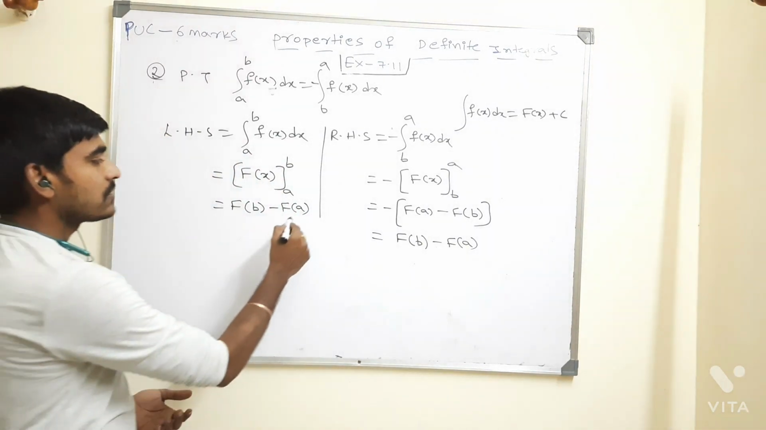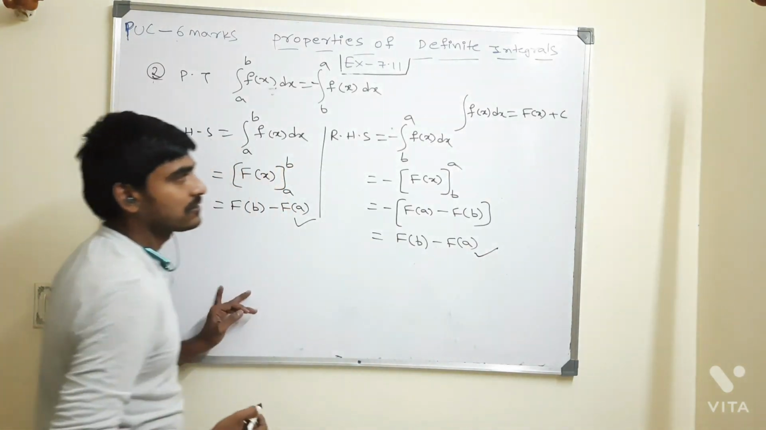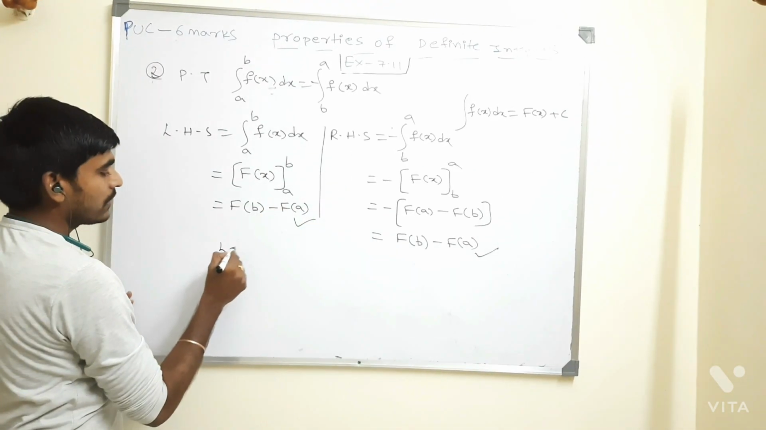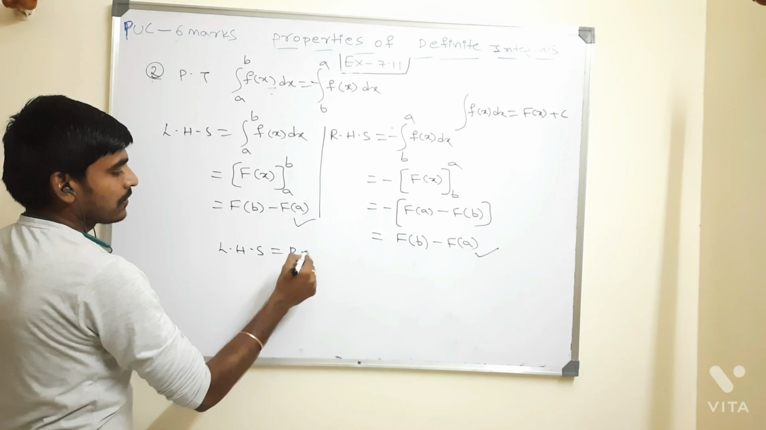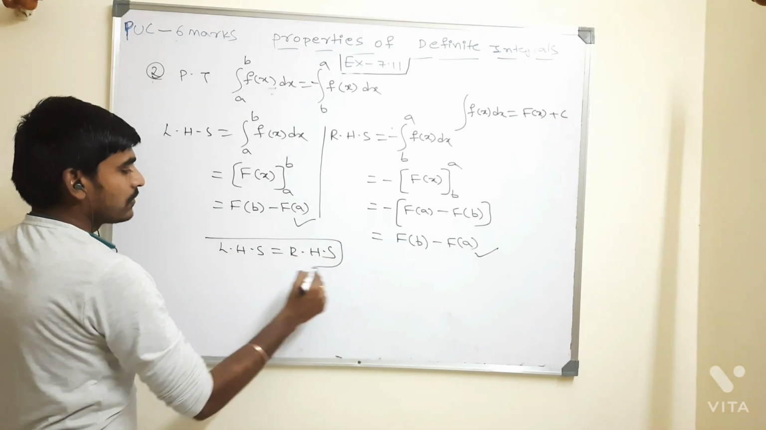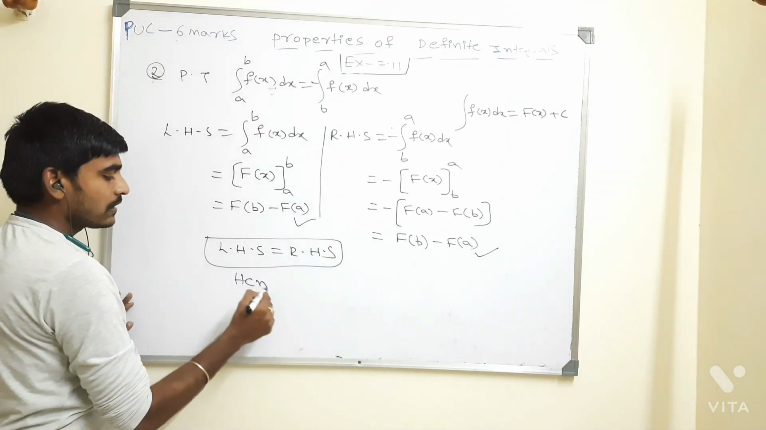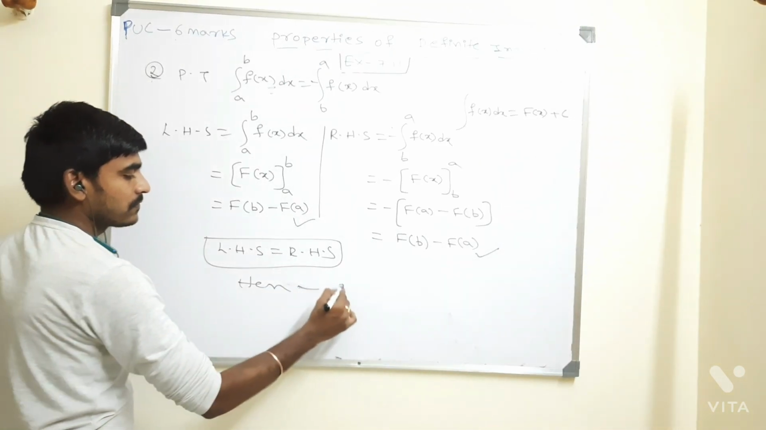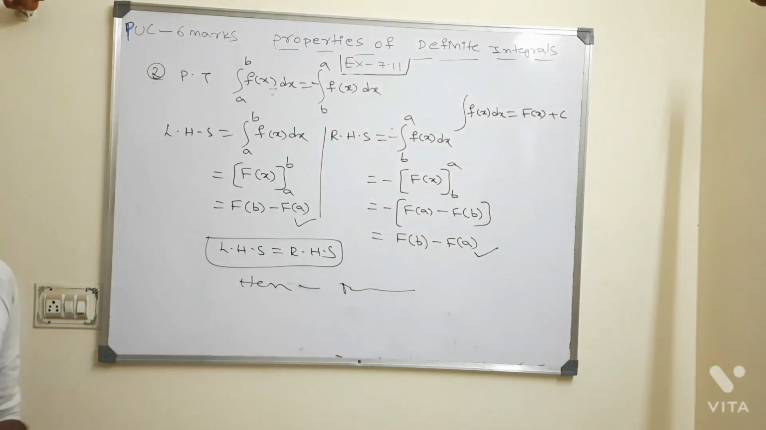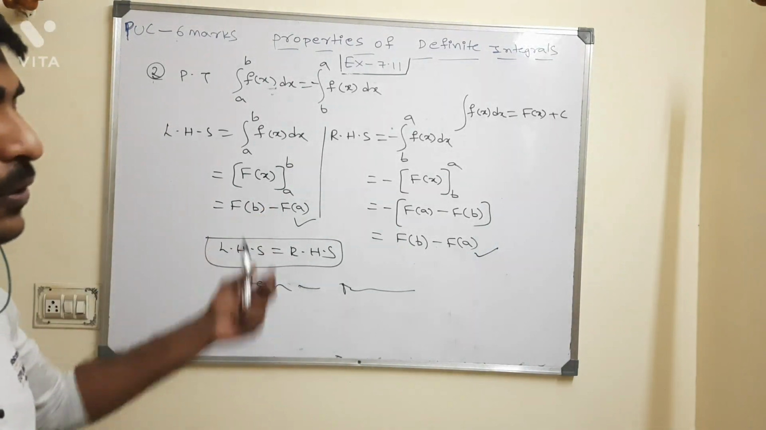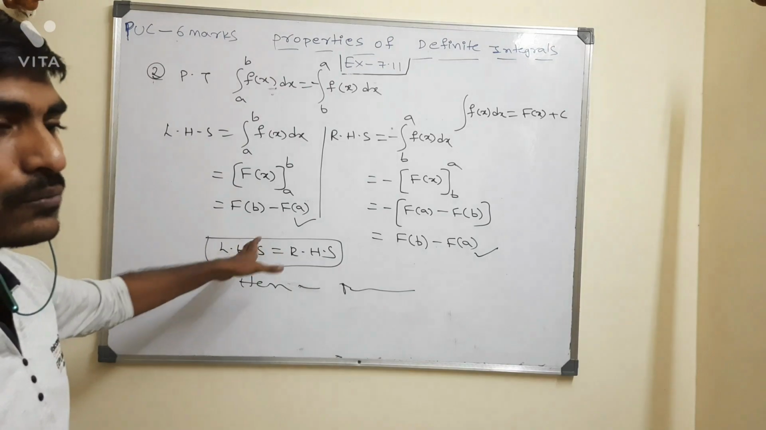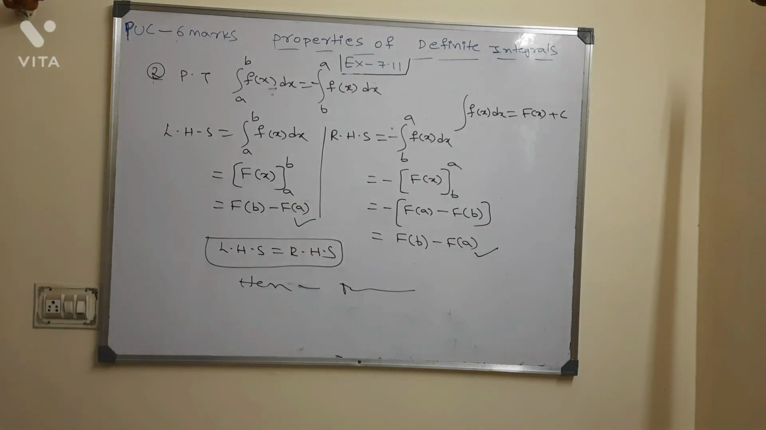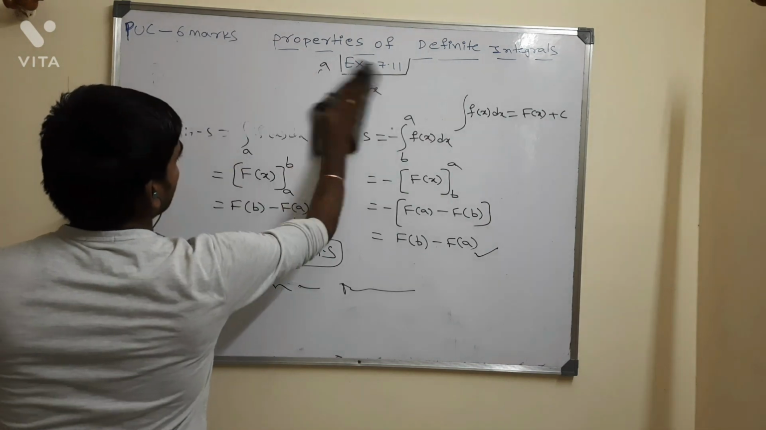Please observe here, this one and this one are both the same. So what I can conclude is that the left hand side and the right hand side are both equal. Left hand side is equal to right hand side, so we can give the judgment, hence proved. I hope you all understood these two properties, because I am going to use them in other properties. Next, third property.